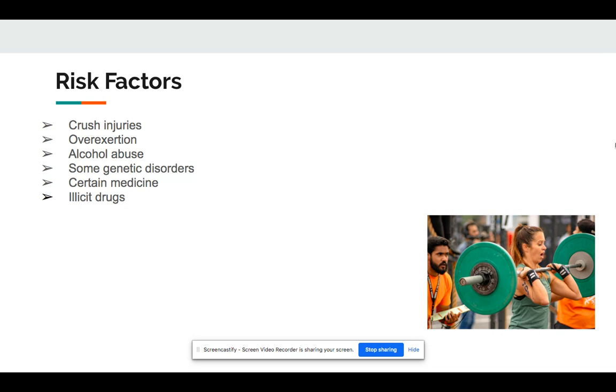Some risk factors are crush injuries, overexertion, alcohol abuse, some genetic disorders, certain medicines, and illicit drugs. When a crush injury occurs, there's a release of necrotic muscle into the bloodstream after compression is released. Overexertion would be not being properly trained for physical activity. A genetic disorder would be McArdle's disease. Some medicines, like statins that help lower cholesterol, and illicit drugs like cocaine or heroin.